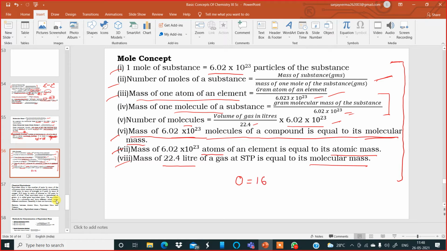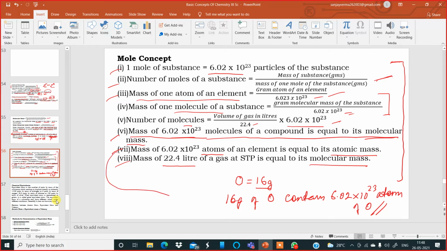If I write 16 grams, this is called gram atomic mass. So 16 grams of oxygen contains 6.02 into 10 to the power of 23 atoms of oxygen. That is the explanation for point number 7. Am I clear now? Yes, sir. Okay, very good.